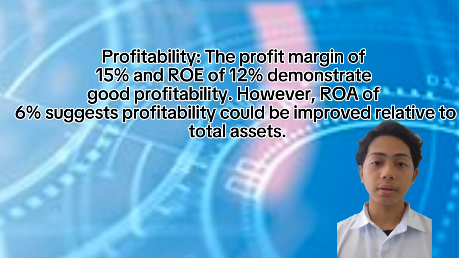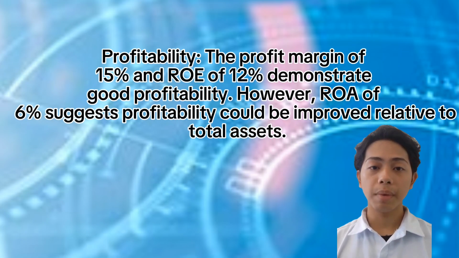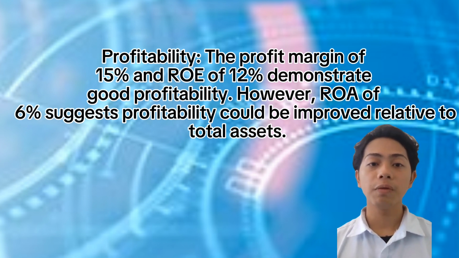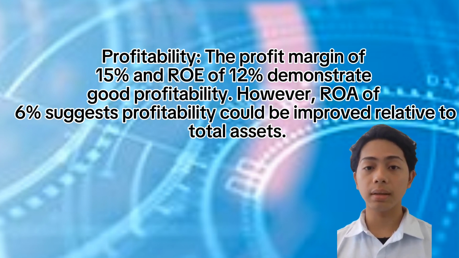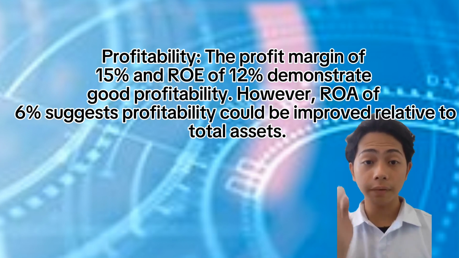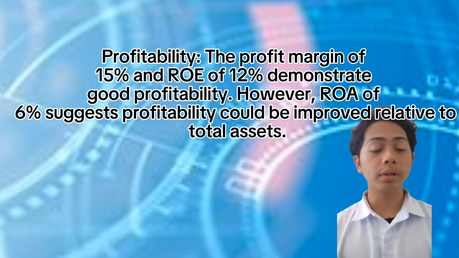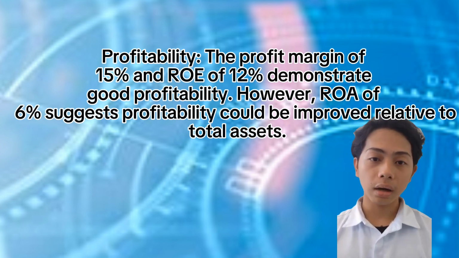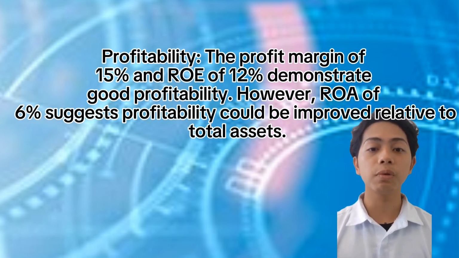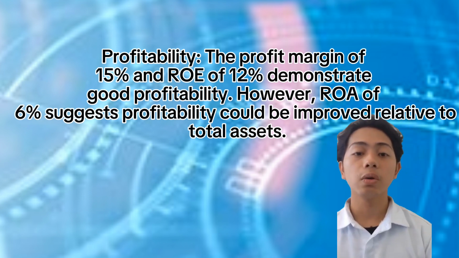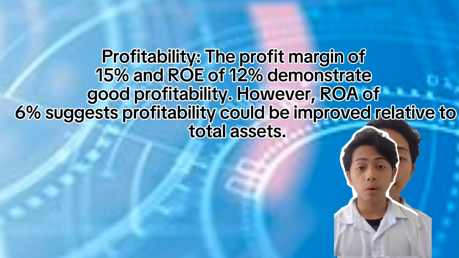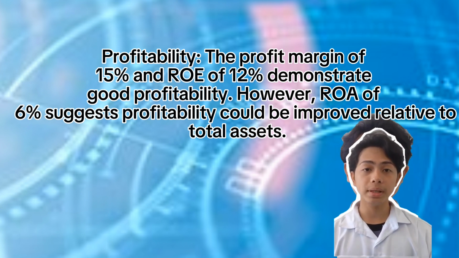Profits. First is the profit margin. It measures the percentage of revenue that turns into profit after all expenses have been deducted. A profit margin of 15% means that the company is generating a good level of profit relative to its revenue. And return on equity, or ROE, measures the profitability of a company relative to its shareholders. So overall, this means that the company is performing well.